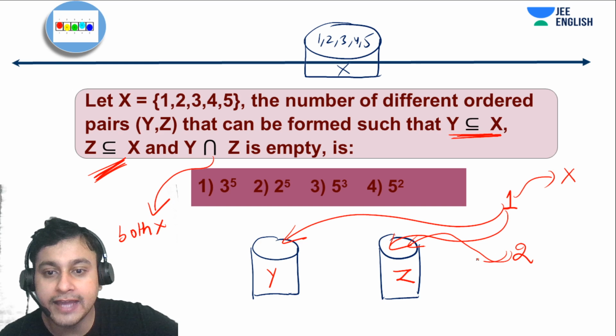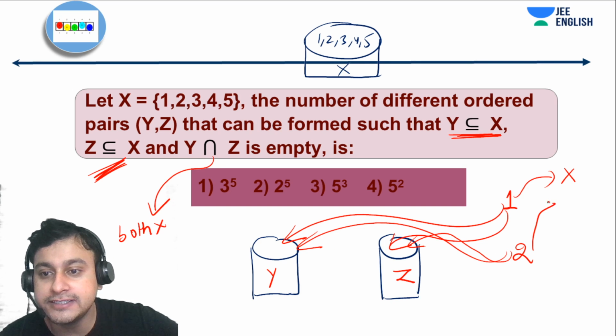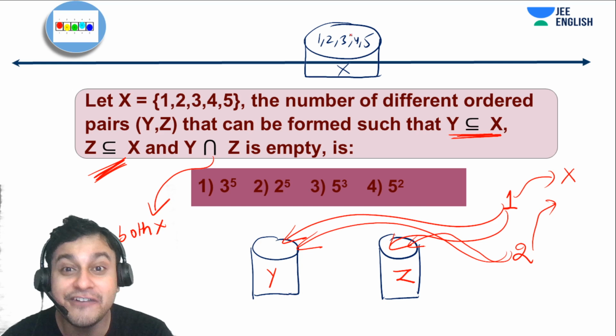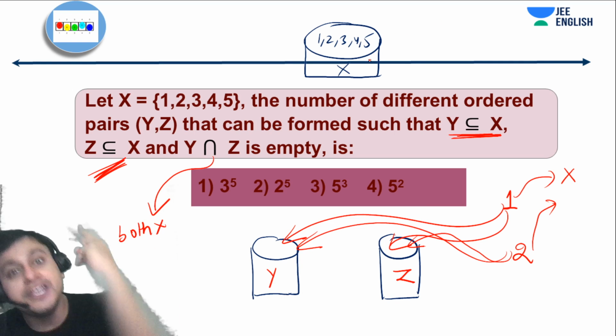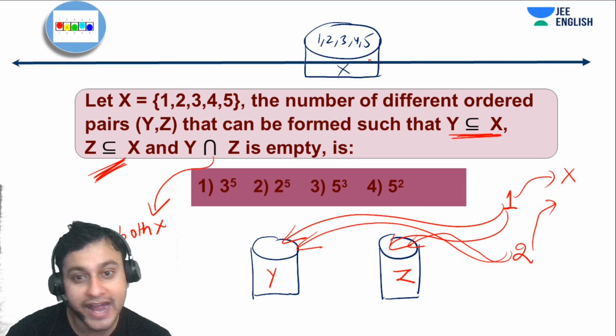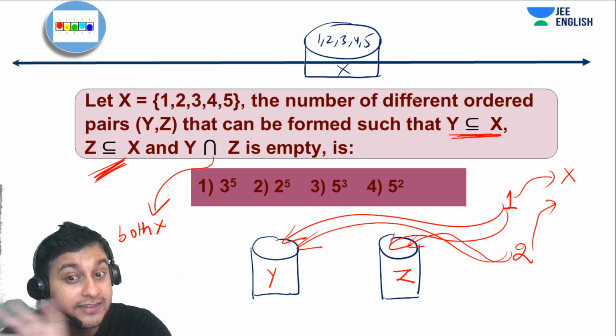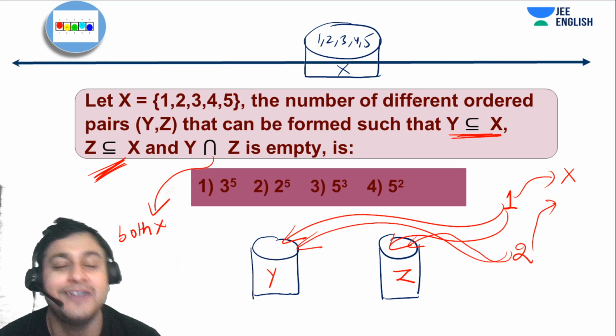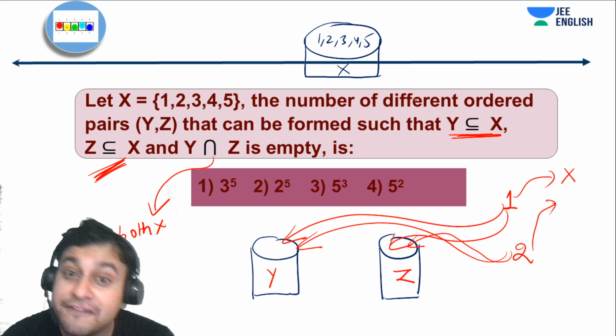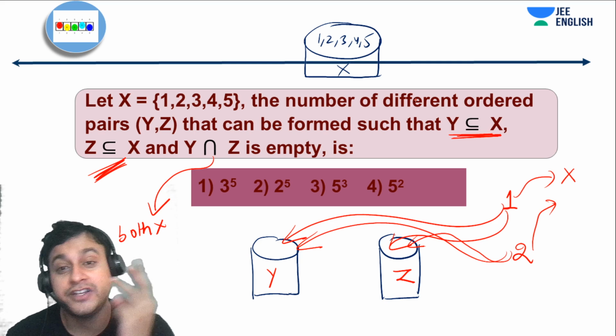Either go in Z, or go in Y, or sit in X. So guys, every object here has 3 options and all are distinct. That's why this is under the distinct category. So every object has 3 options.